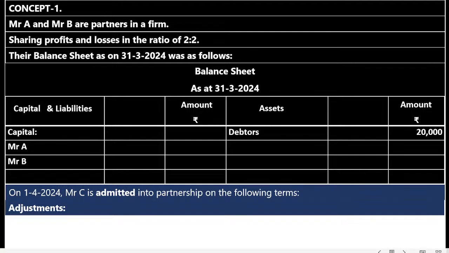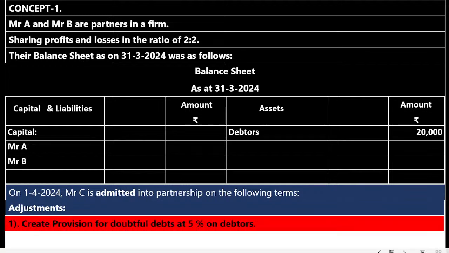What is the date of admission of a new partner? 1/4/2024. Who is the new partner? Mr. C. Who are the old partners? Mr. A and Mr. B. What is the old profit sharing ratio? 2:2. Here, in shortcut, I will use the word OPSR, meaning old profit sharing ratio. What is the old balance sheet date? 31st/3/2024. Now come to the adjustment.